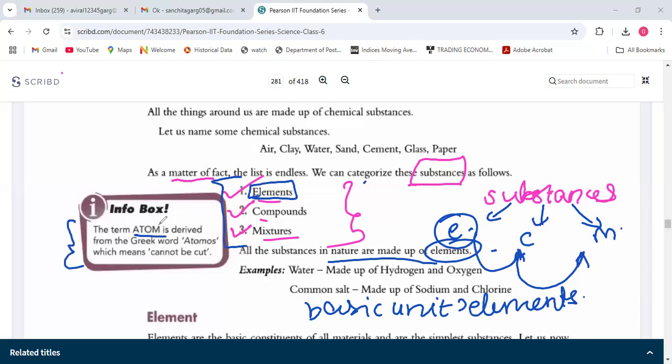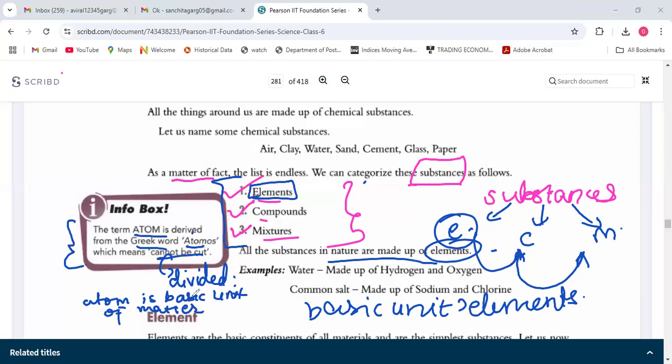This is important. The word atom is a Greek word which has derived from the Greek word atomos, which means cannot be cut, cannot be divided, because it means it is the basic. So atom is the basic unit of matter.